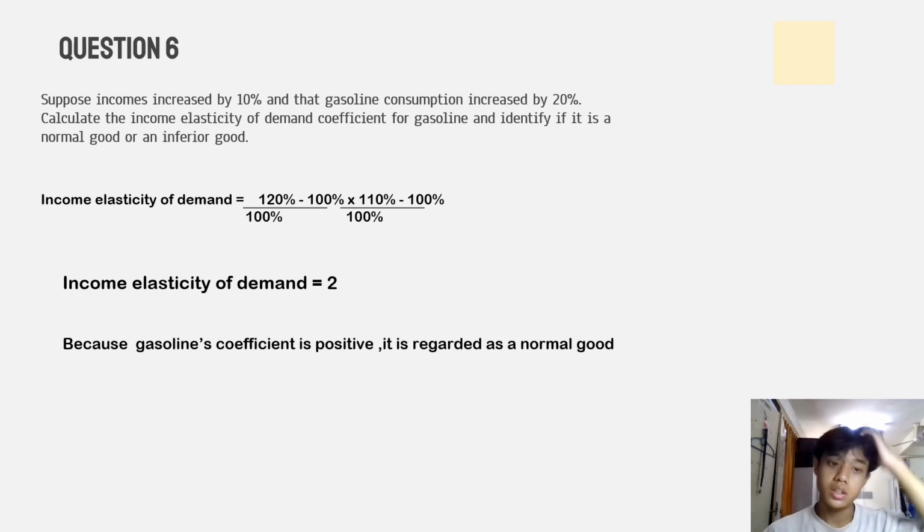So here, for income elasticity of demand, I got 2, because based on the research, it is elastic income because a change in the consumer's income causes a bigger percentage change in quantity demanded. Also, because gasoline's coefficient is positive, it is regarded as a normal good. So that's all from me. Thank you.